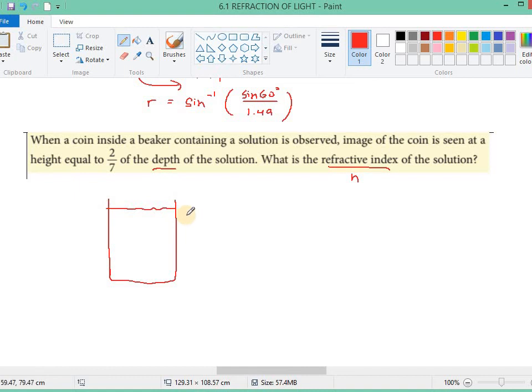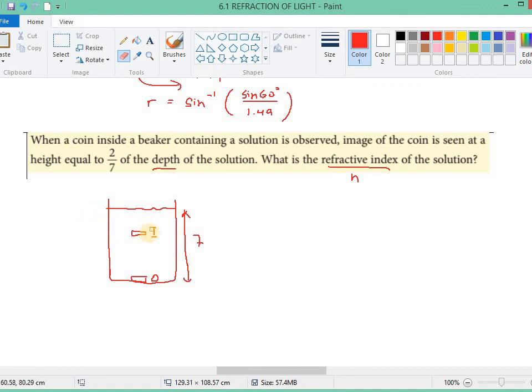So if this is 7, let's say the actual coin, the object, is here, but the image looks like it is here. This is the image, seen at a height.